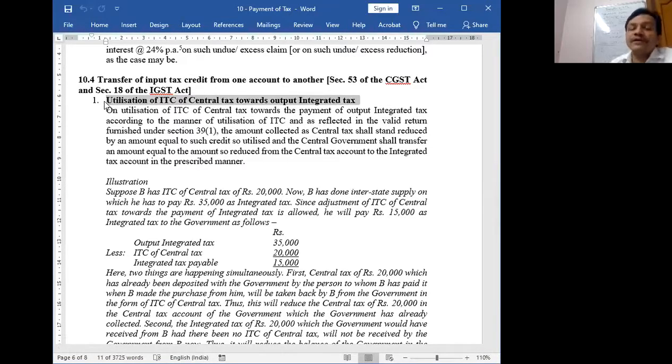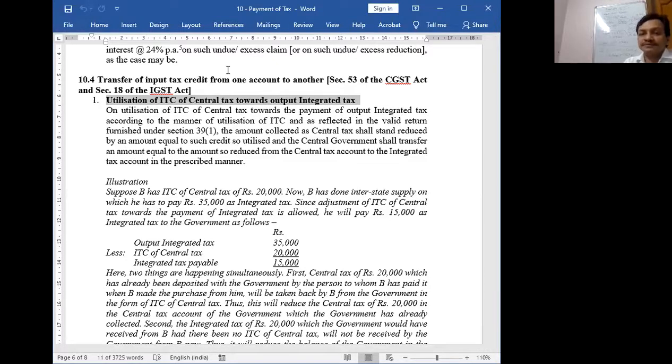The government will transfer 20,000 from the central tax account. For any amount which is utilized as ITC, the government has to reduce that account balance and it will be transferred to that account which is your output tax. So in my case, a balance of 20,000 will be reduced from the center's account and it will be transferred to the integrated tax account. This is my first point. Any doubt, you can ask me through the chat window.